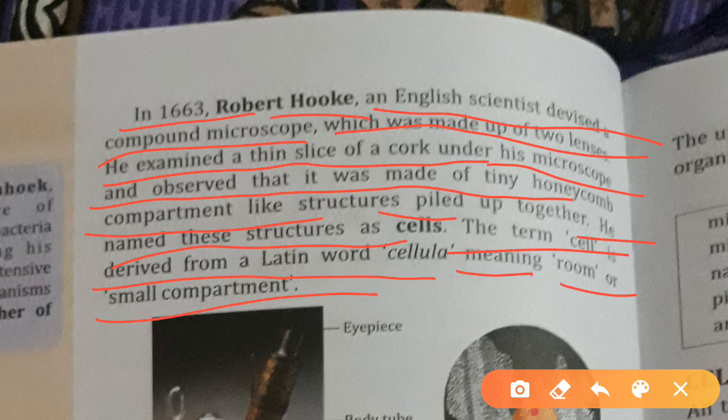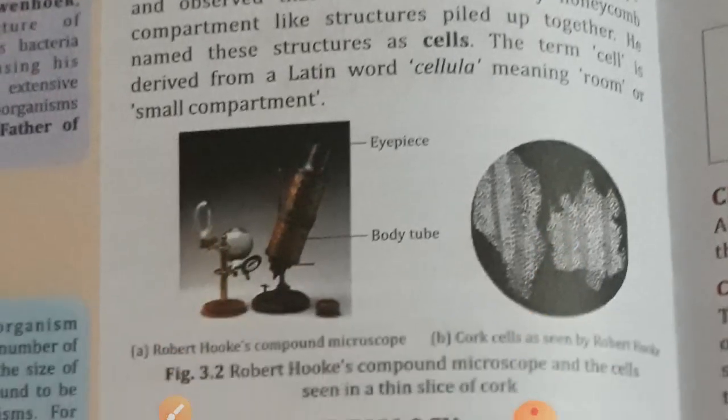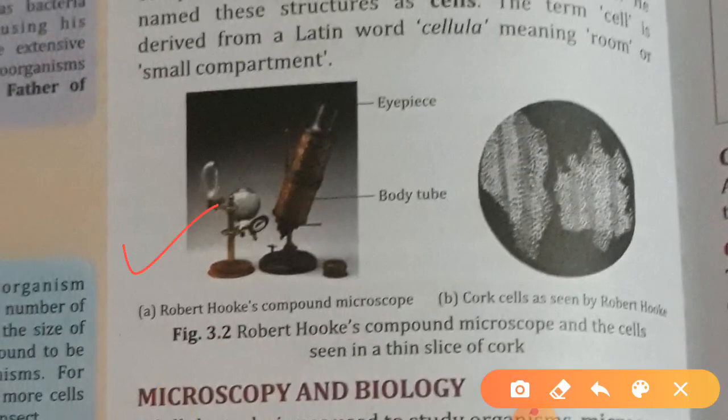Okay, so who gave the name cell? Robert Hooke. And where did he discover the cell? In a slice of cork. And which type of microscope did he make? A compound microscope. So these are the internal questions. Understood? Now here you can see the diagram of the compound microscope: eyepiece, body tube. Okay, this is the compound microscope.